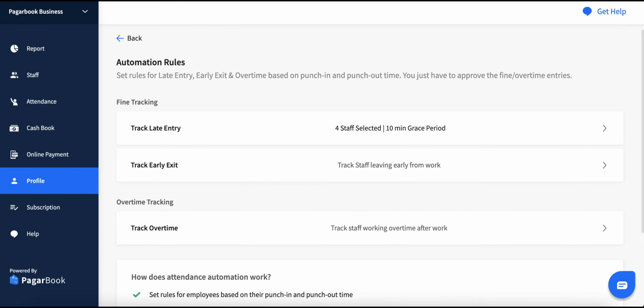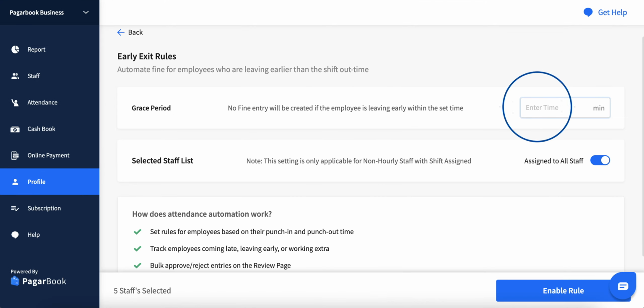To add an early exit rule for your staff, select the Track Early Exit option. Set the grace time period for the rule. No fine entry will be created if the early exit time is within the set grace time.